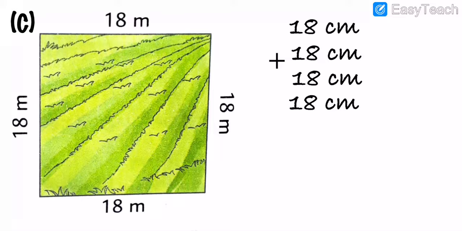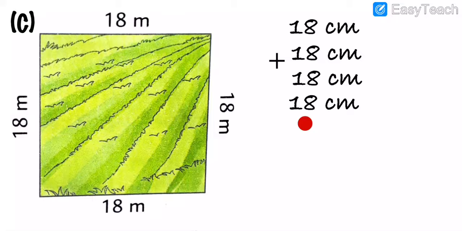And then after, what we have to do? We have to do the addition here. So 8 plus 8, how many, my dear students? 16. Then 16 plus 8 is 24, and 24 plus 8, how many? 32.